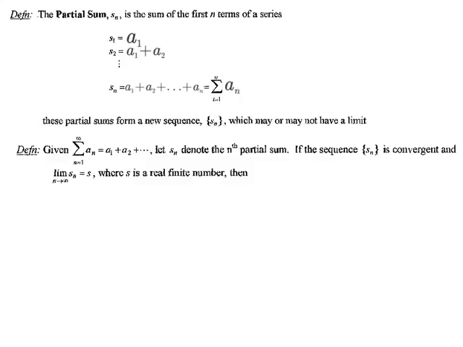Okay, so what that means is that given a series, the sum of the a sub n's, a1 plus a2 plus a3, all the way on to infinity, let s sub n denote the nth partial sum, meaning I'm adding up the first n terms. If the sequence of the s sub n's is convergent, and that sequence has a limit, where that limit is a real finite number, then s would be the sum of the series. Okay, we're going to get more into the whole sequence of the partial sums and realize how limiting that is.